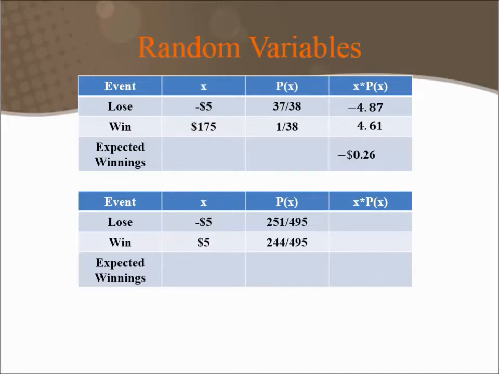So again, if we multiply the value of our random variable times the probability that our random variable takes on that value, and then add those up for the winning and losing rows, in this game we could expect to lose 8 cents each time we played, assuming we played over and over and over again.